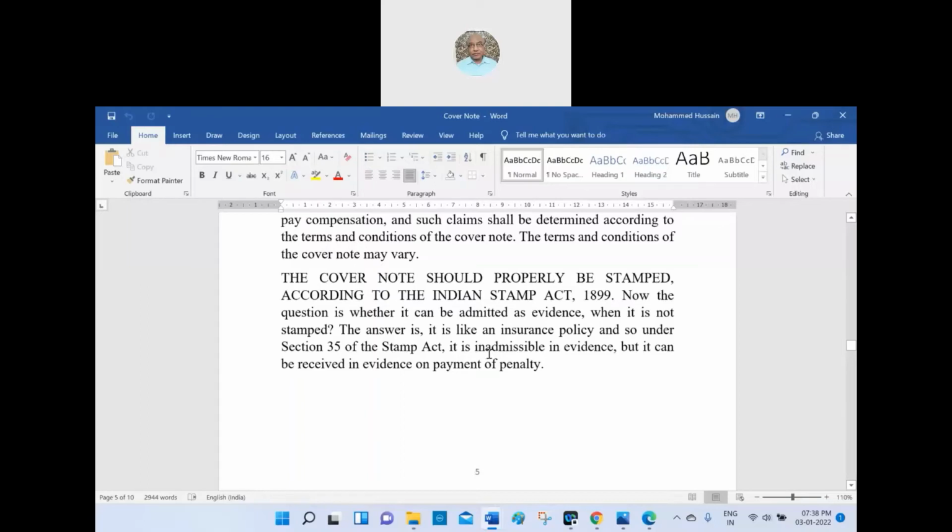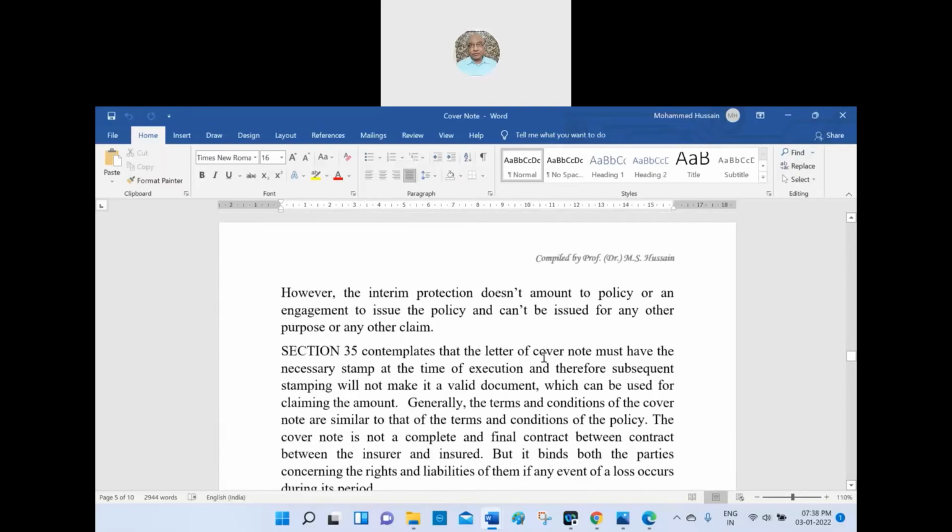Suppose it is stamped later, it can be received in evidence on payment of the penalty. If the penalty is paid, it will be admissible. If it is not stamped, it is inadmissible in evidence according to the Evidence Act or the Indian Stamp Act also.